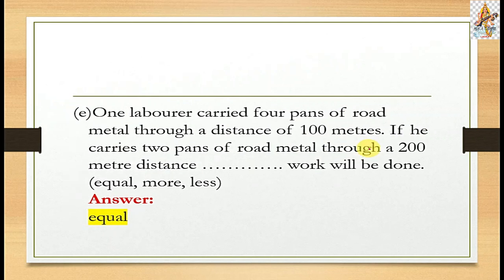Then question E. One laborer carried 4 pans of road metal through a distance of 100 meters. If he carries 2 pans of road metal through a 200 meter distance, space work will be done: equal, more or less. Then the answer is equal.